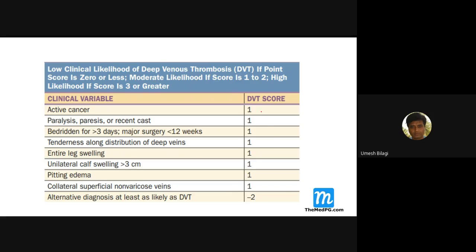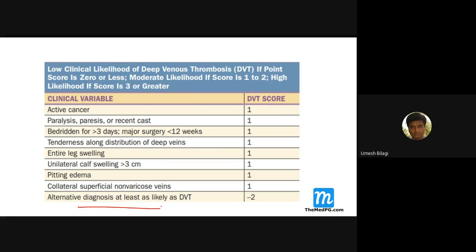You need not remember all these things. Just looking at them, you should get a thought of what can be problematic: tenderness along the distribution of the deep veins, entire leg swelling, unilateral calf swelling, pitting edema, and collateral superficial veins, non-varicose, of course. You can see the collaterals there.